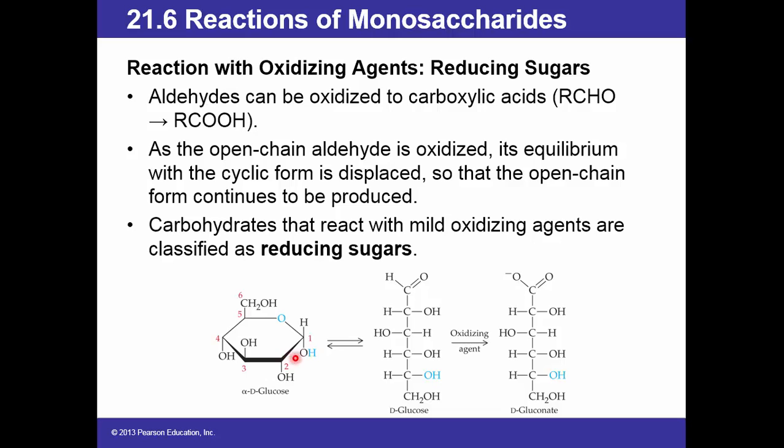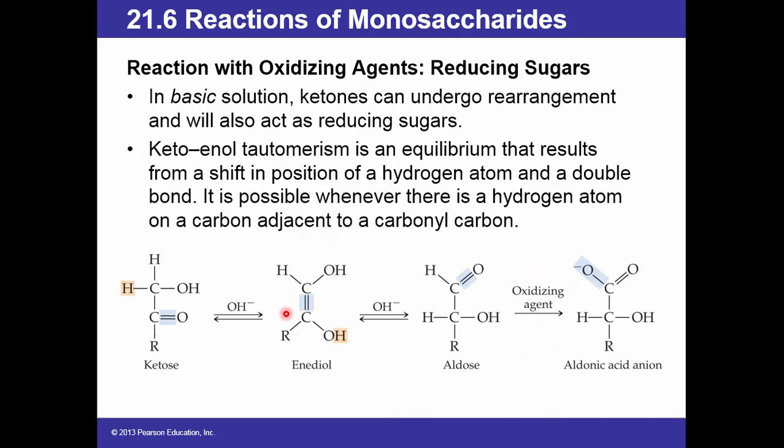You see alpha-D glucose, Haworth form, Fischer, with oxidizing agent. The aldehyde group is oxidized all the way to carboxyl group. Now, in basic solution, however, ketones can undergo rearrangement and will also act as reducing sugars. Keto-enol tautomerism is an equilibrium that results from a shift in the position of a hydrogen atom and a double bond. It is possible whenever there is a hydrogen atom on a carbon adjacent to the carbonyl carbon.